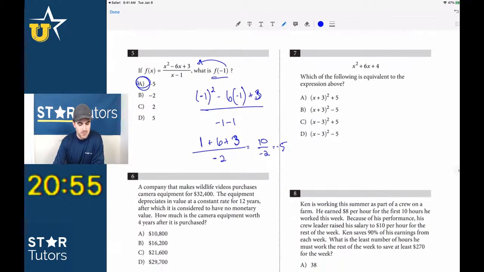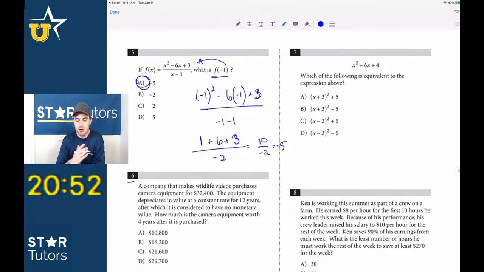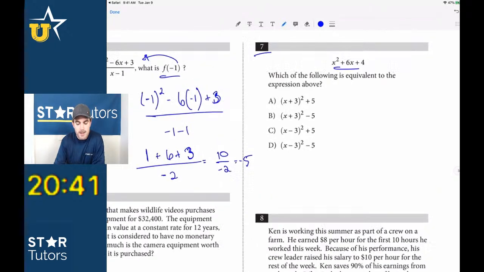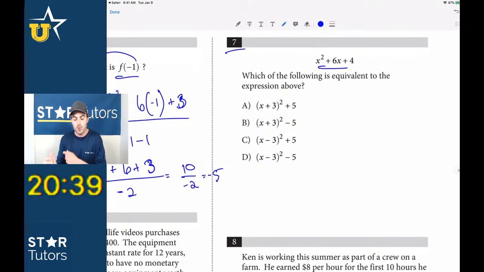Again, guys, number 6 might be easy, but it's going to be time consuming when compared to a question like number 7. So number 6 is not one that we want to try to solve right off the bat. Instead, 7 looks to be very straightforward. There's not a lot of thought. And we're going to know whether or not we know how to do it right away.